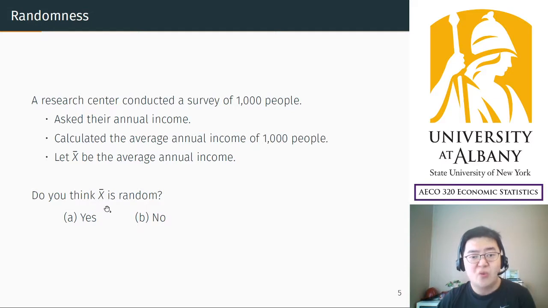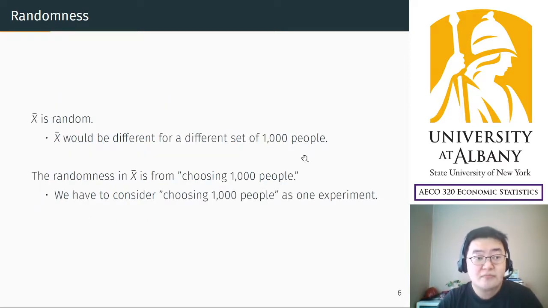Even if your survey was correctly designed, two surveys should be similar to each other, but they cannot be exactly the same. And of course, some of the survey respondents may overlap, but in general they must be different. So X bar is random by the same rationale as I explained in the first question. If you repeat the survey, you are going to get a different X bar. That's the basic idea of a random object.